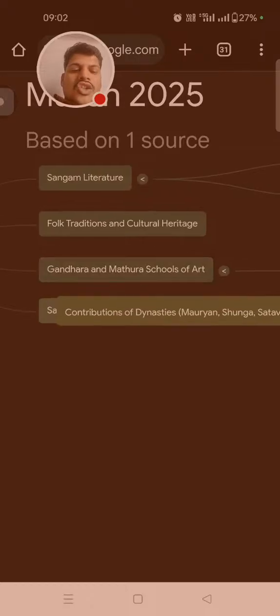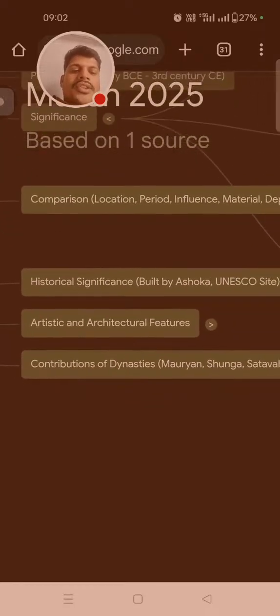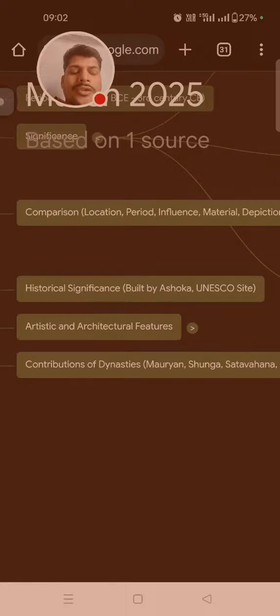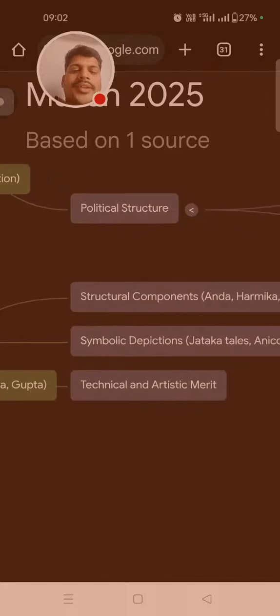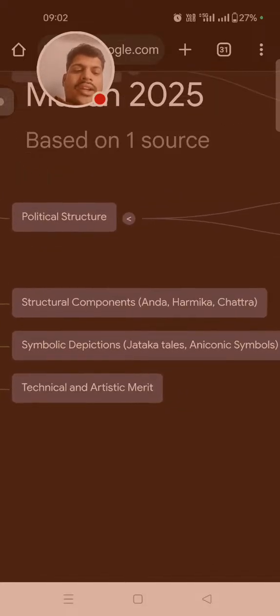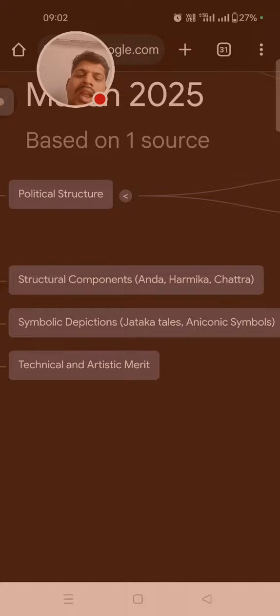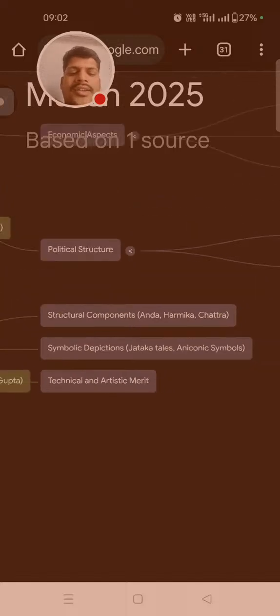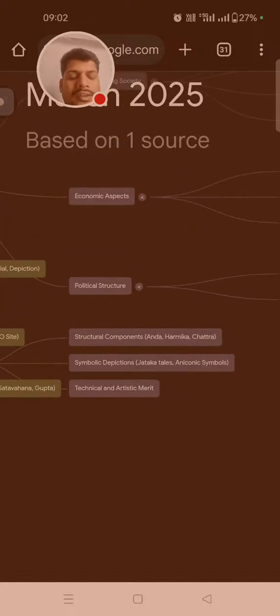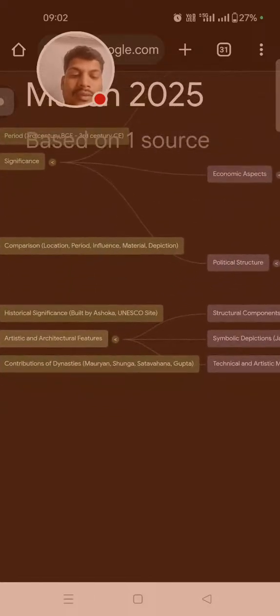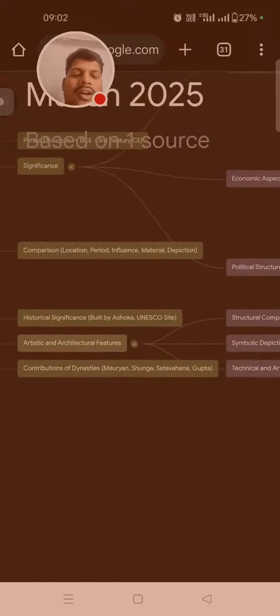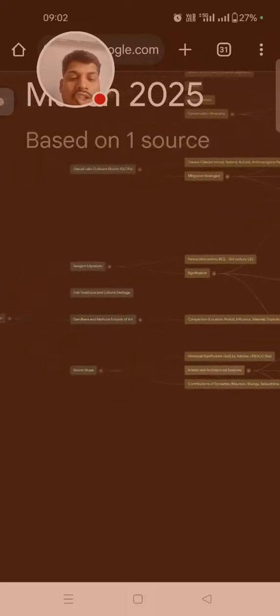And then the Sanchi Stupa. Historical significance: it was built by Ashoka, and it is a UNESCO recognised site. Artistic and architectural features: structural components like Anda, Harmika, and Chhatra, and symbolic depictions like Jataka tales and iconic symbols, and technical and artistic merits of the Sanchi Stupa. Then the contribution of dynasties like Maurya, Shunga, Satavahana, and Gupta in the development of the Sanchi Stupa.